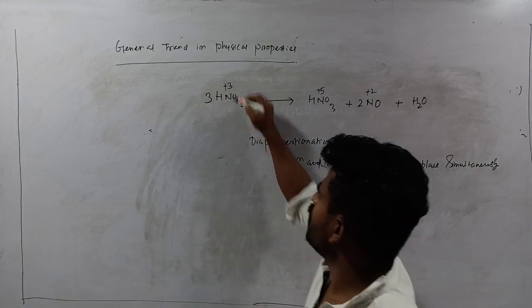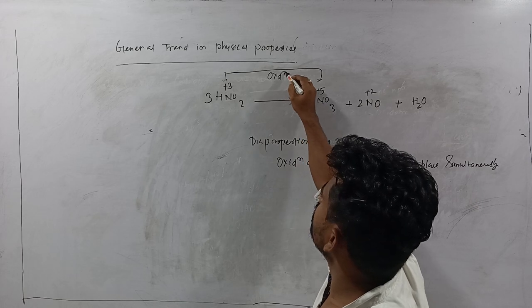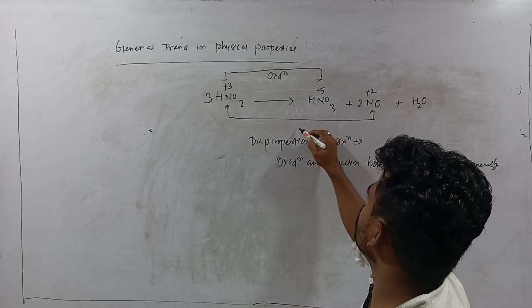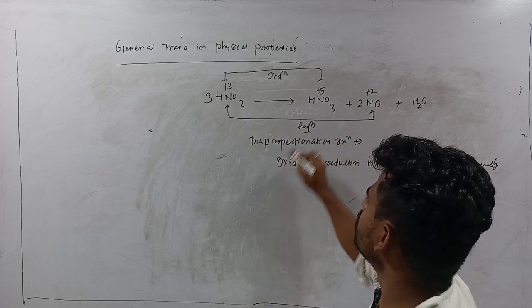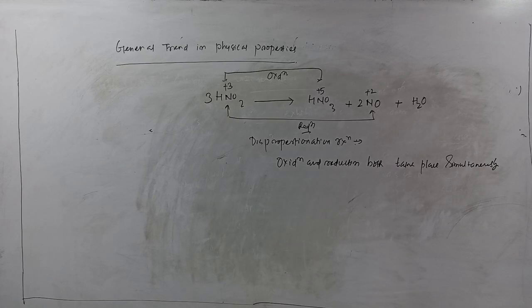Here you see +3 to +5, this is oxidation, and here +3 to +2 is reduction. Okay, this is another characteristic.